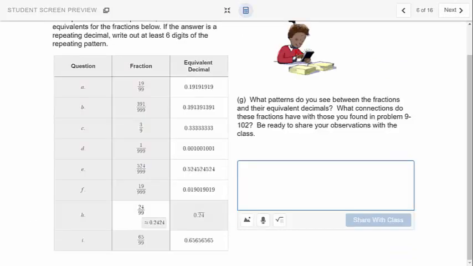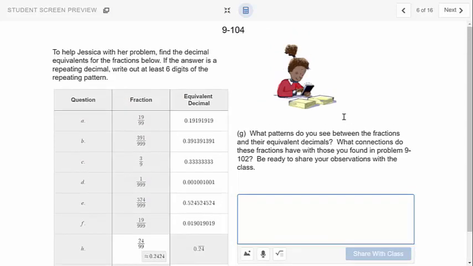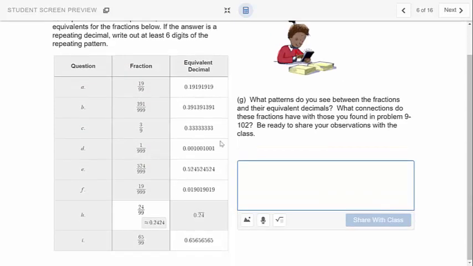All right, so welcome back. This is problem 9-104. So did you notice anything about these numbers with the 9s under them, that they all were repeating? So this one repeats 0.19191919, that's 19 over 99. And this is 0.391391391, when it's 391 over 999.